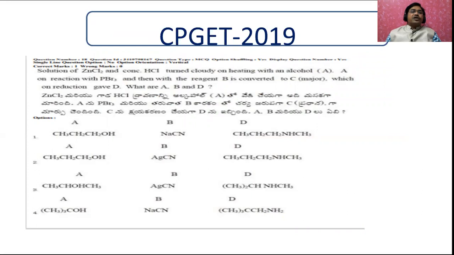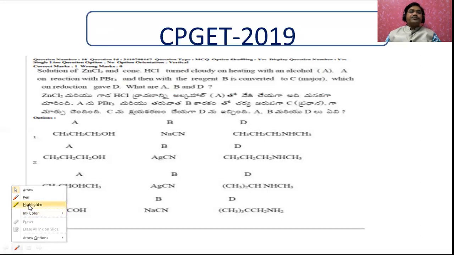Now another question: a solution of ZnCl2 and concentrated HCl turned cloudy on heating with an alcohol A. You have to remember that the mixture of ZnCl2 and HCl is called Lucas reagent. A on reaction with PBr3 gives B, and then with the reagent B it is converted to C as the major product, which on reaction gives D. What are A, B, D? You have to find out A, B, D.